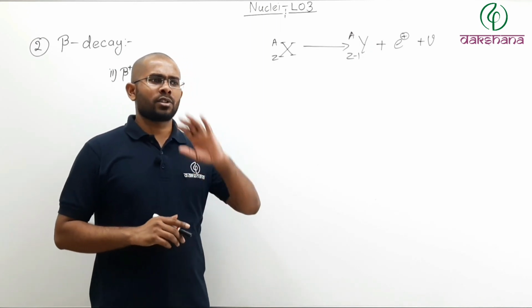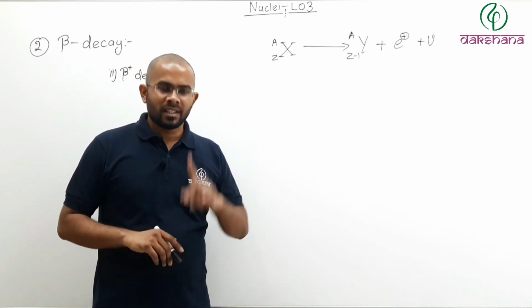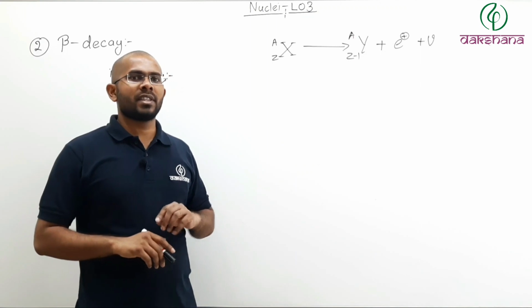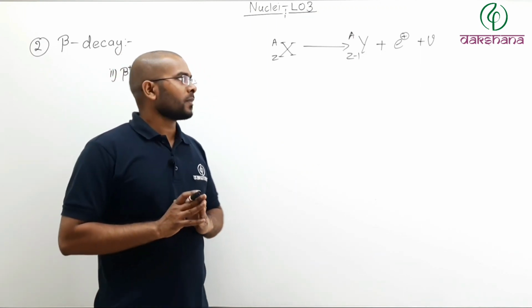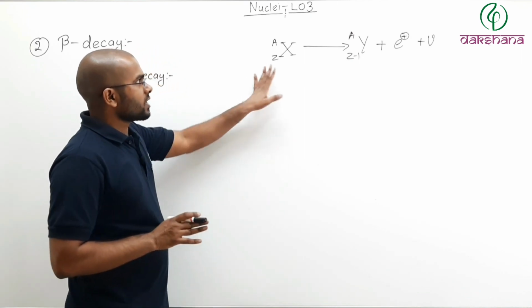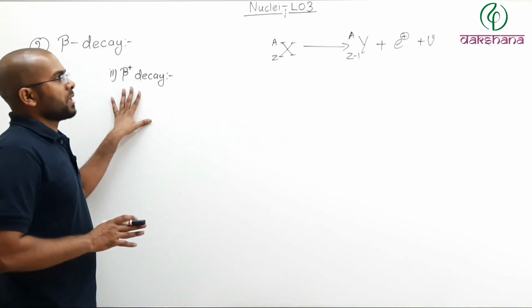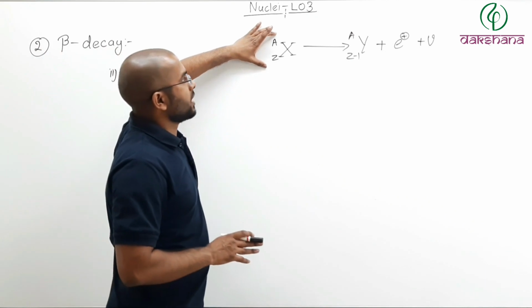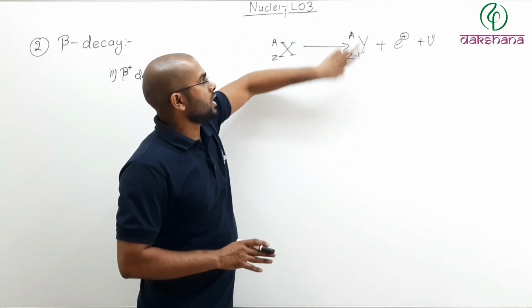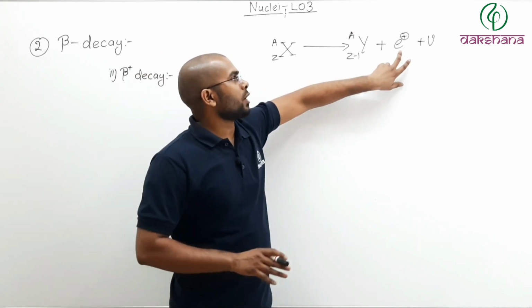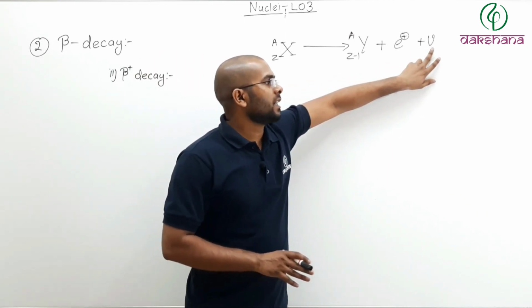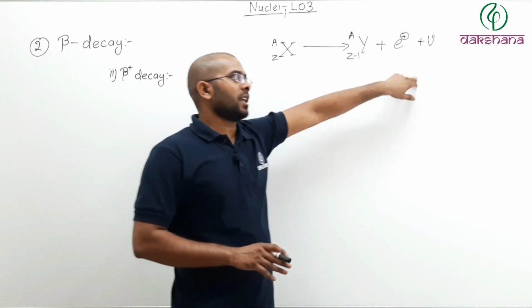Same thing, zero mass, no charge. There is one important difference, that is the spin quantum number, that you need not worry about right now. So this is what you have in a beta plus decay: there is a parent nucleus, for the daughter nucleus the atomic number decreases by 1, a positron is emitted and a neutrino is emitted.